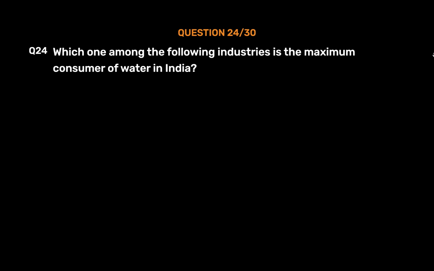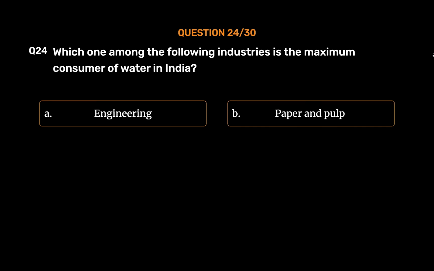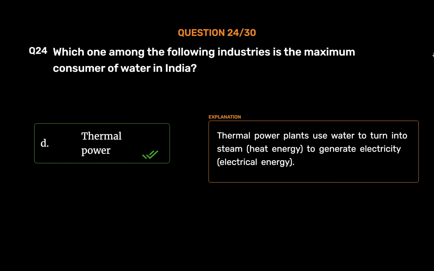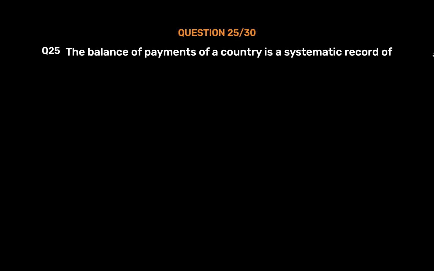Question number 24. Which one among the following industries is the maximum consumer of water in India? Option A. Engineering. Option B. Paper and pulp. Option C. Textiles. Option D. Thermal power. The correct answer is option D. Thermal power. Thermal power plants use water to turn into steam, heat energy, to generate electricity, electrical energy. Question number 25.